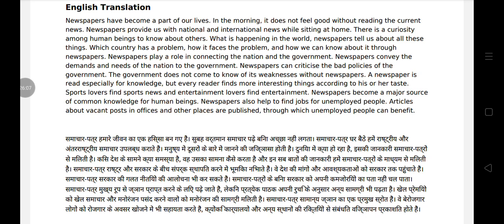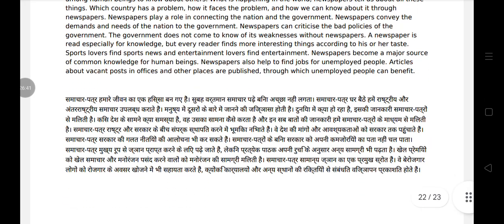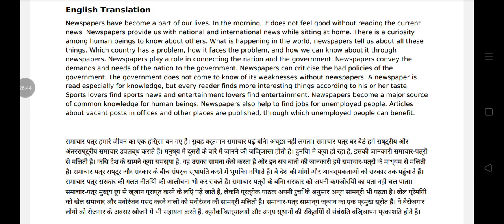A newspaper is read especially for knowledge, but every reader finds more interesting things according to his or her taste.